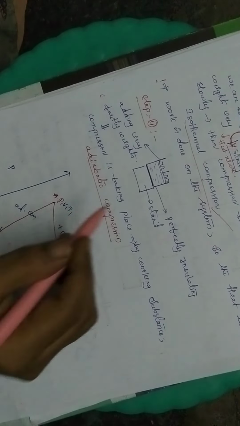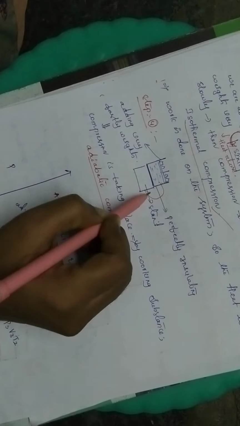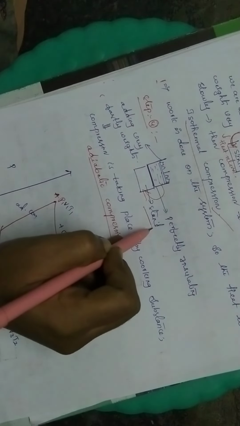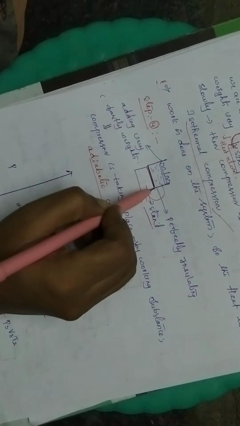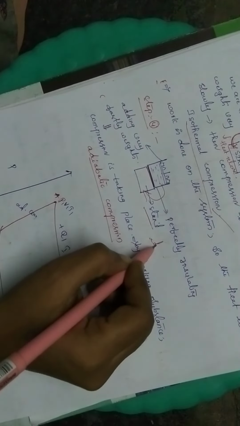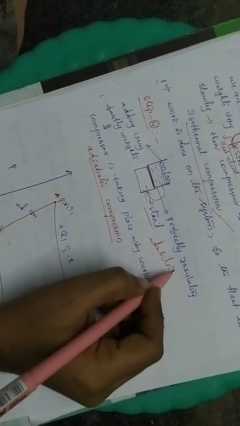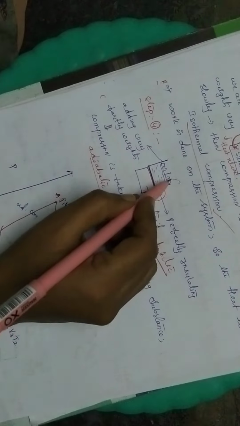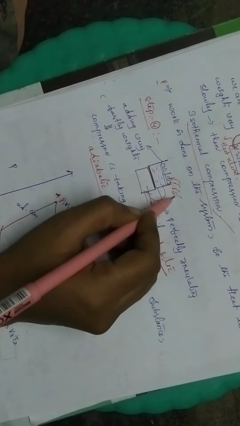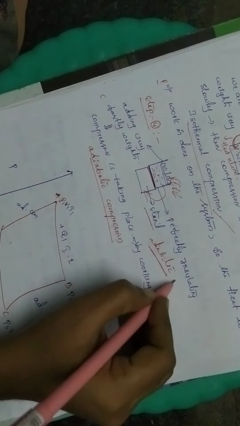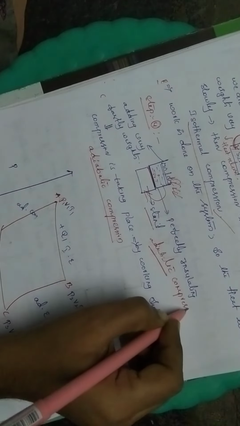Next, in step 4, again this working substance is in contact with the stand. It is perfectly insulating. There is no change in heat energy. So adiabatic means change in heat energy is zero. Again we are adding weights very fast, so gas molecules come close, that is compression. We can say it is adiabatic compression.